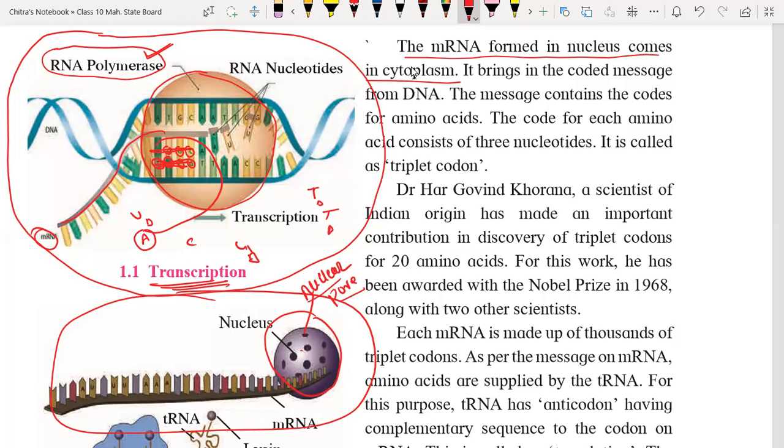What is the significance of transcription? Transcription is the process of formation of mRNA, because mRNA is going to be used in the protein synthesis process. In order to perform all the activities in our body, by our organs, tissues and cells, which are decided by the nucleus only, all these functions and structures are controlled by proteins. And those proteins are synthesized by this process: protein synthesis, transcription, translation, and translocation.